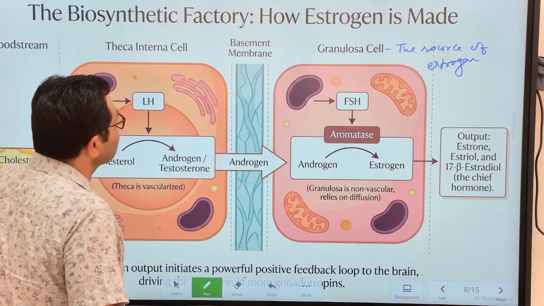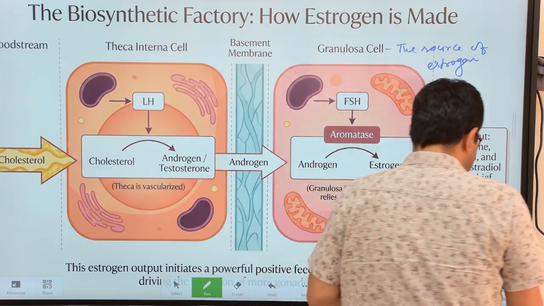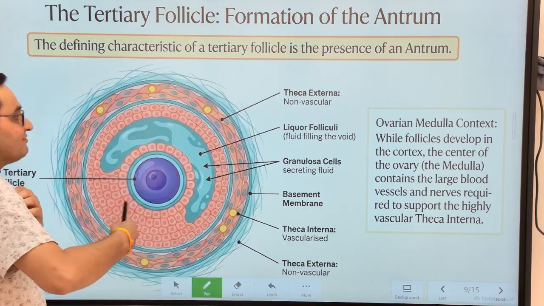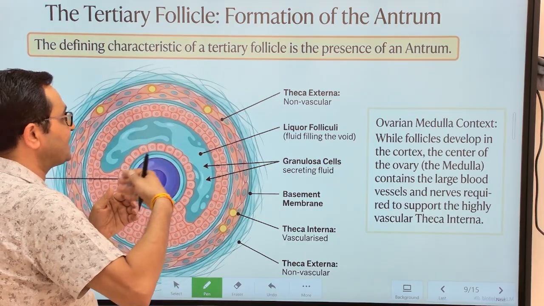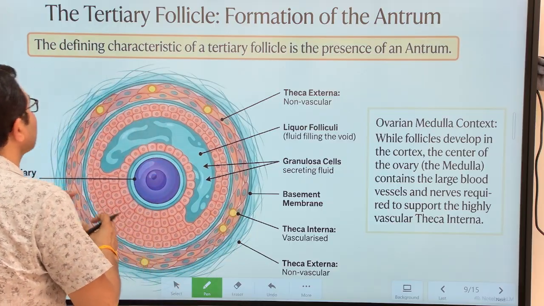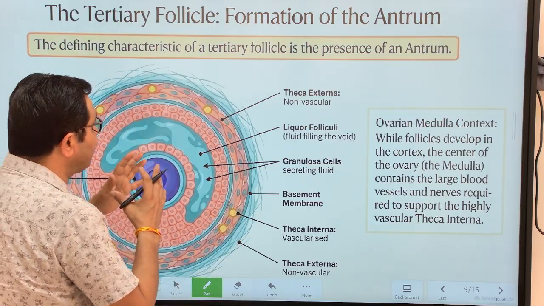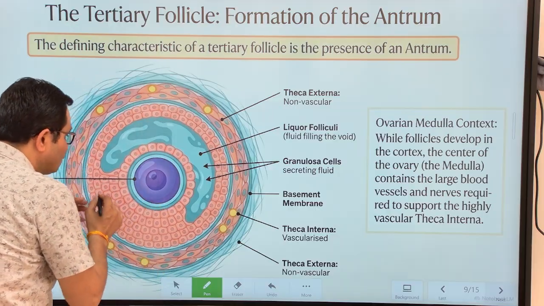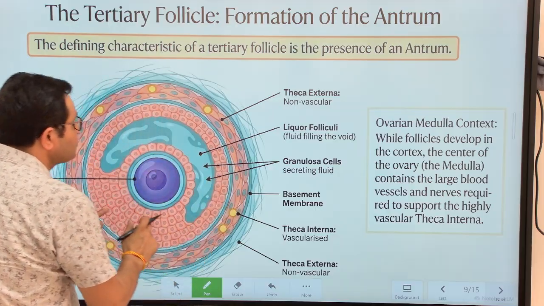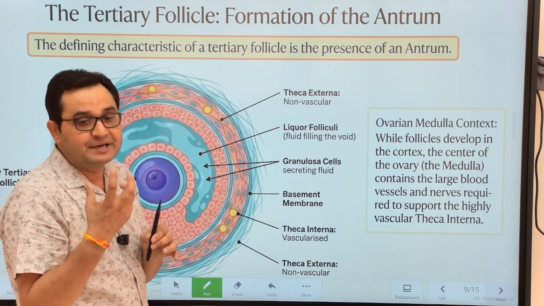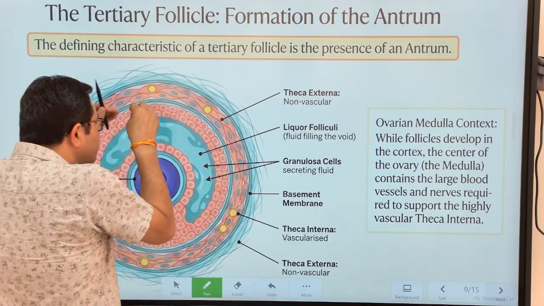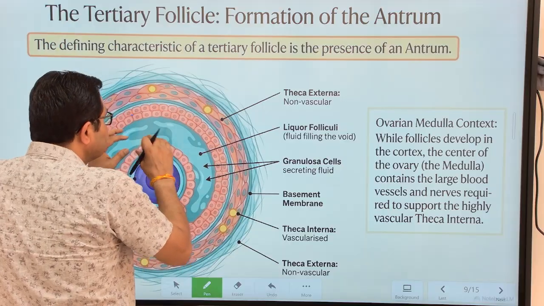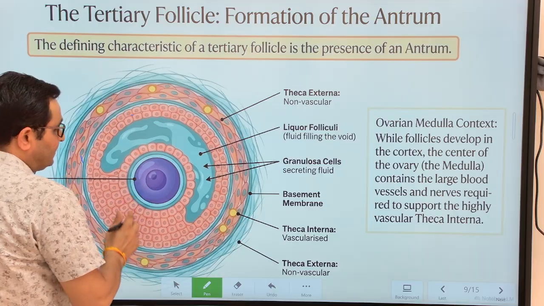cell. I have tried to explain it with the help of this flow chart. Next, what happens in further development stages? As the level of estrogen, follicular growth and FSH hormone gradually increases, more granulosa cells are produced, and theca interna and theca externa are well defined. At the same time, these granulosa cells that surround the oocyte start producing a fluid, and this fluid gets accumulated within the follicle, in between the granulosa cells, and here the fluid collects and forms a cavity,